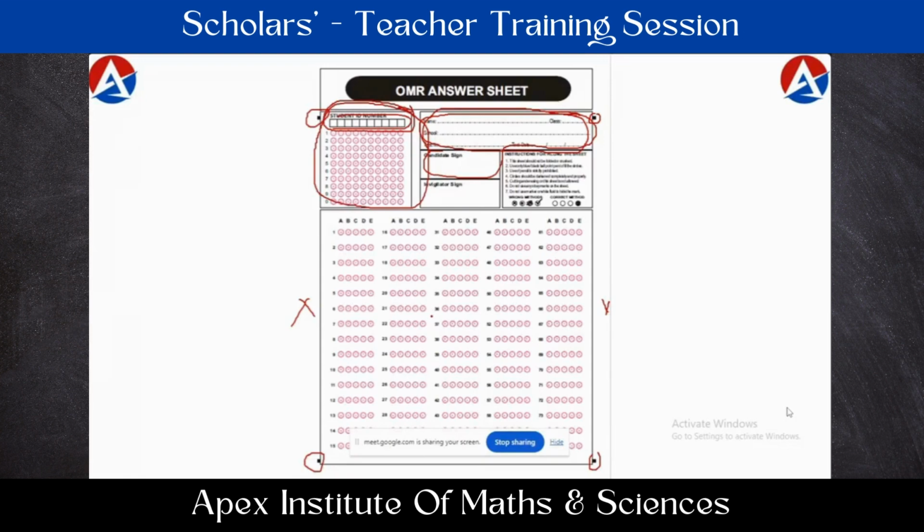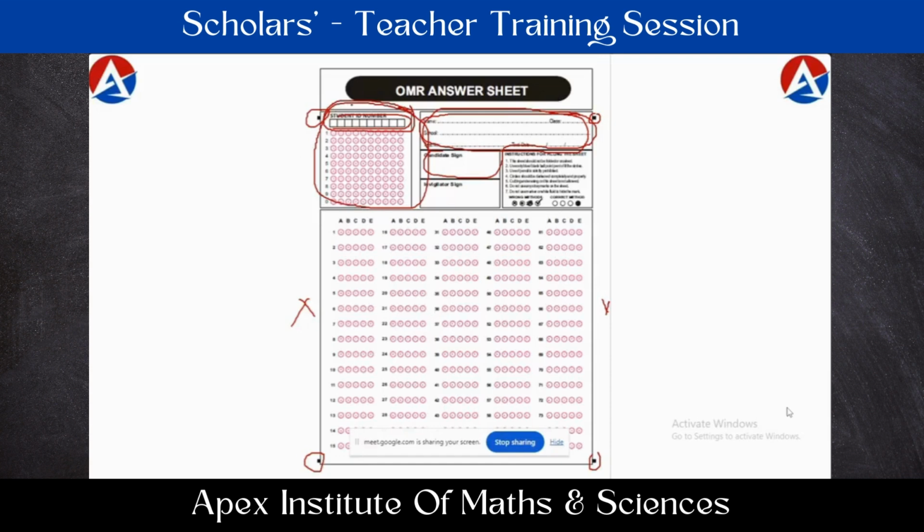Because if they use pencils, sometimes they may lose marks there, because all of this will be done with scanning machines. If it is done with a pencil, because of its shine and reflection, sometimes the scanner may not recognize the answers marked by students. So there is a chance that the student loses marks. To avoid that inconvenience, we are strictly suggesting to use a black ballpoint pen for bubbling on the OMR sheet.